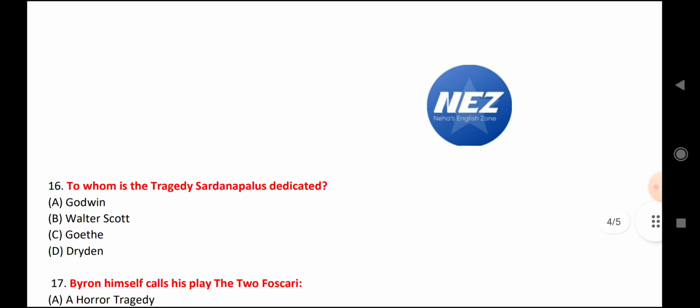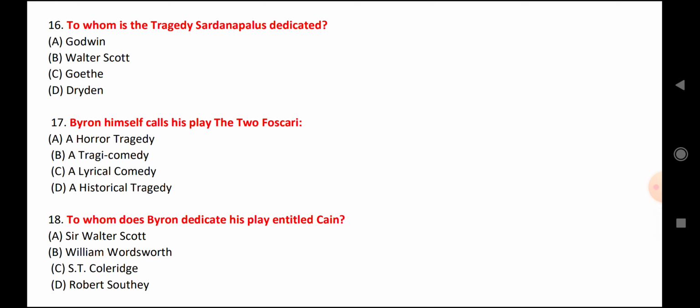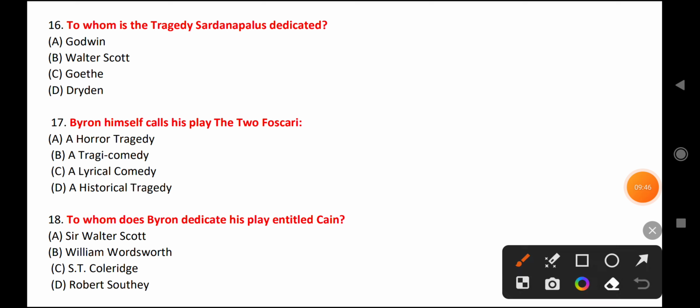Now let's come to the next question. To whom is the tragedy Sardanapalus dedicated? This work he dedicated to Goethe. Byron himself calls his play The Two Foscari a historical tragedy, which is also the subtitle of The Two Foscari.